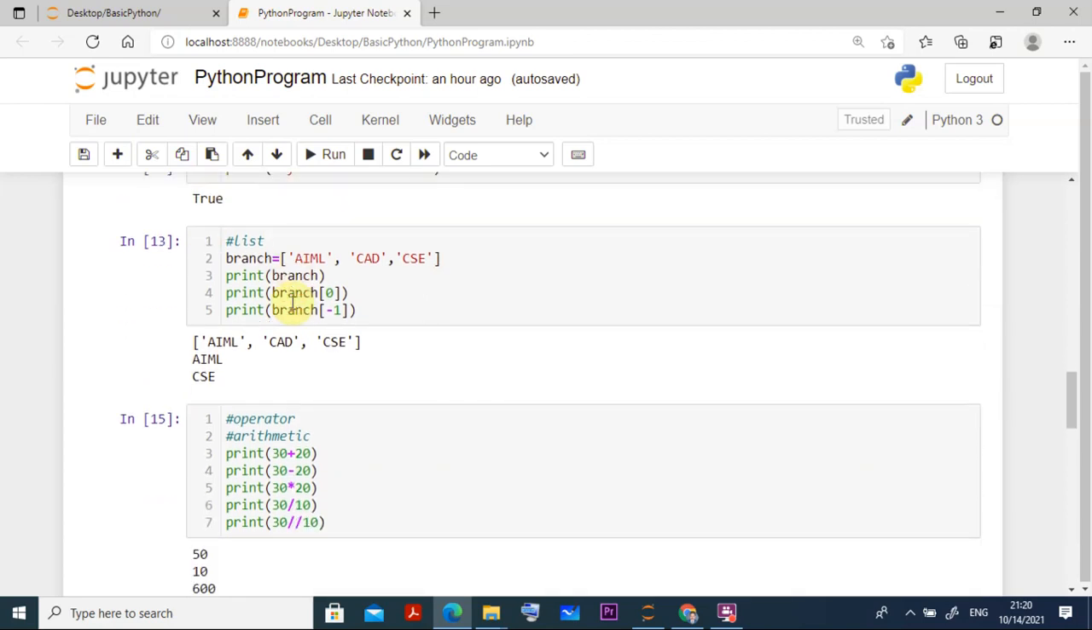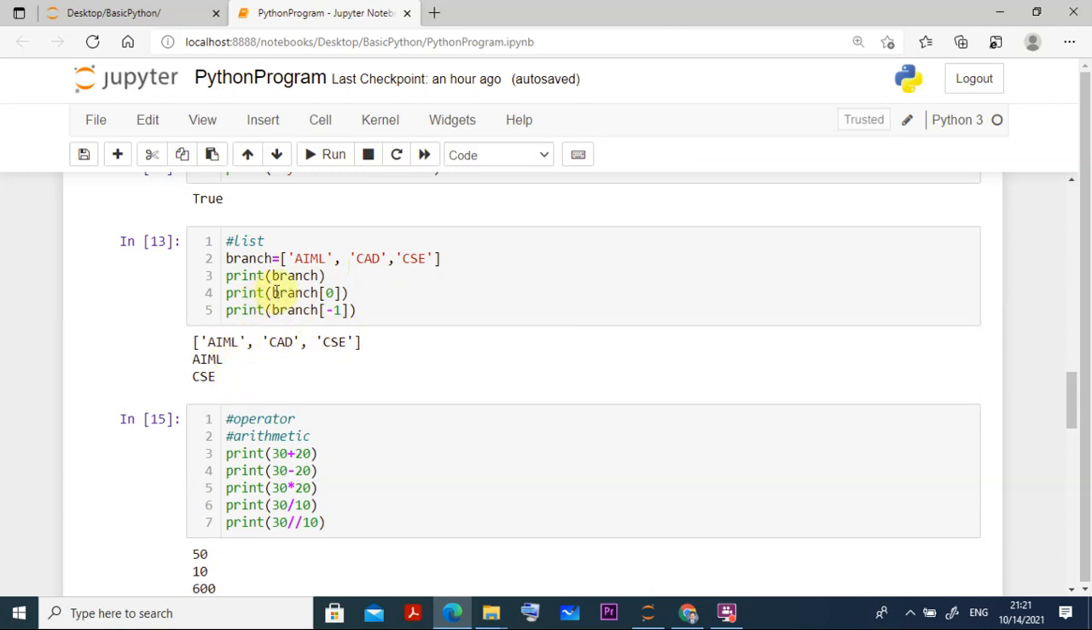Then we are going for the list. Here we can have a number of elements in a list. For example, I am going for the various branches attached to the computer science and engineering department. I have AIML, CAD, and CSE in the engineering college. So I create a list, branch, with AIML in single quotation, and all the items are separated by commas. Print branch, and it prints AIML, CAD, CSE.